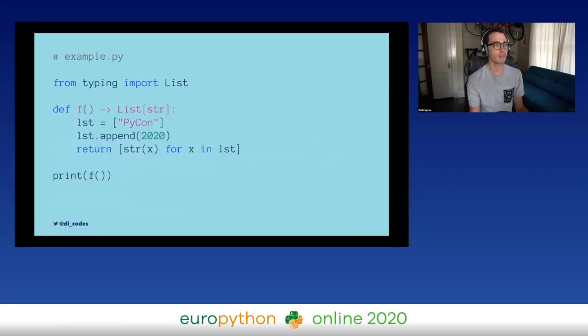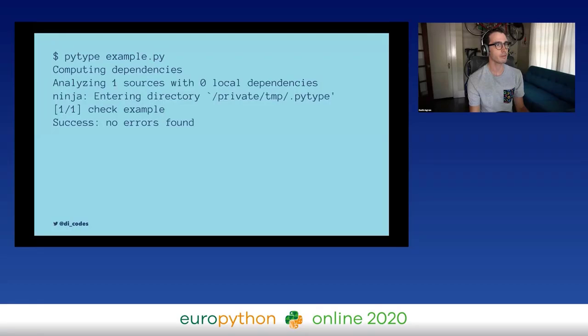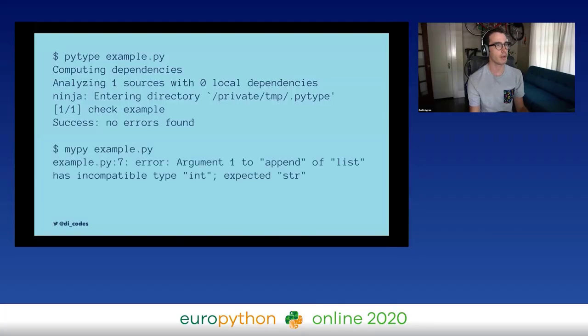Similarly, another difference in philosophy is whether functions that succeed at runtime should be type errors or not. In Python, I can annotate a list to contain only strings, but then it's totally valid to append an integer to it. That won't actually create a type error in Python. And so if we run this, it works just totally fine. If we run it with PyType, it says there are no problems. This won't create a runtime type error. MyPy is a little more strict, though.